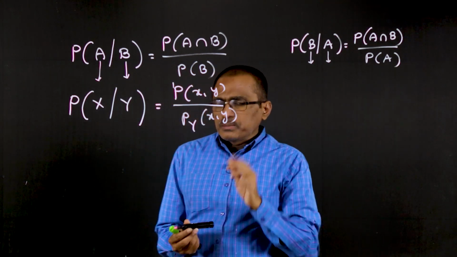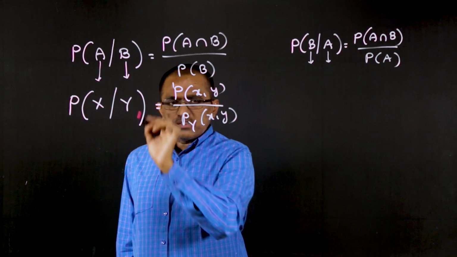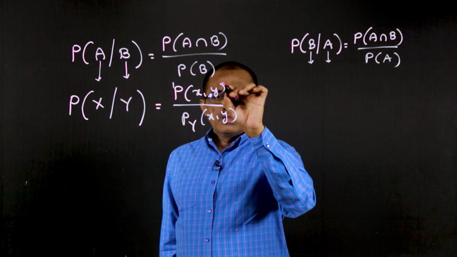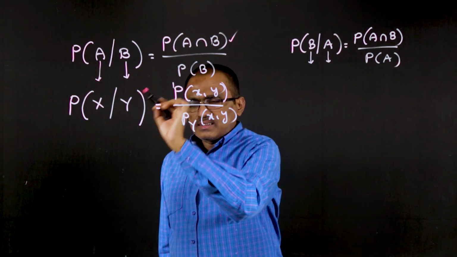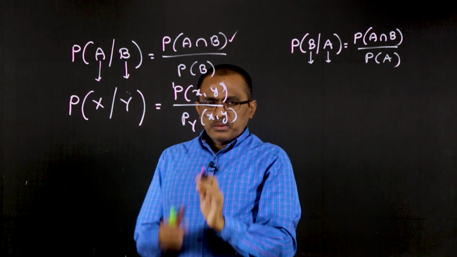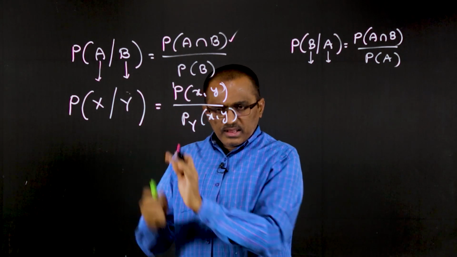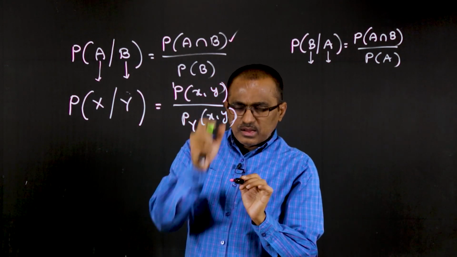This is in the same lines. For the conditional event where x and y are random variables, in this case discrete random variables, it is P of xy, like P of A intersection B, and here the sample space is y. That means we'll have the probability distribution with respect to y only. Therefore P of y comes here; P of y is our sample space.